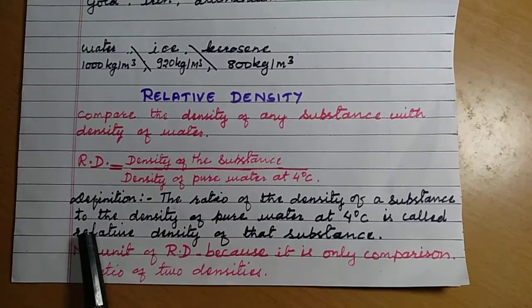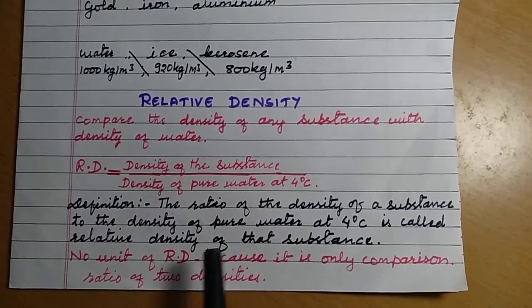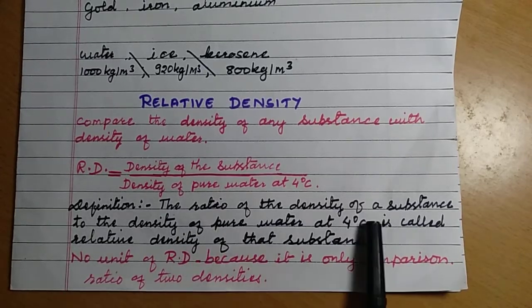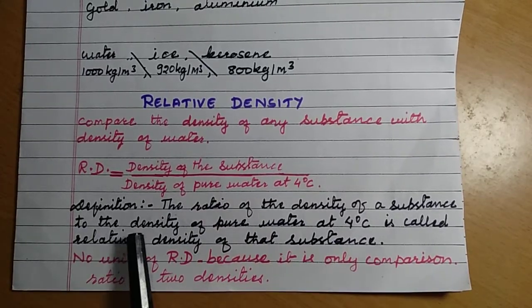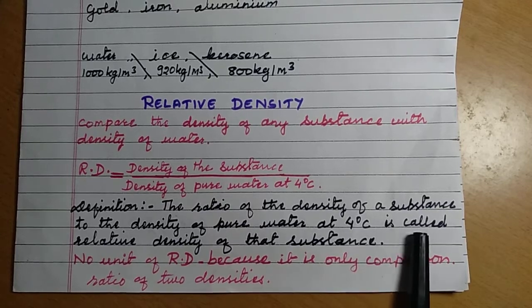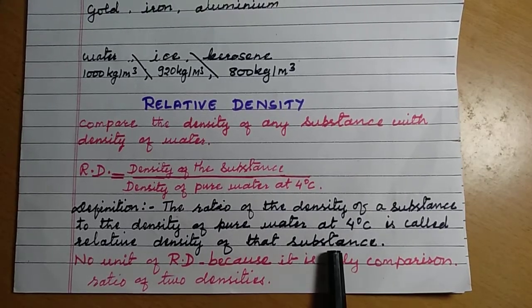So let's see the definition. It is just a comparison, nothing more. Definition: the ratio of the density of a substance to the density of pure water at 4 degrees Celsius is called the relative density of that substance.